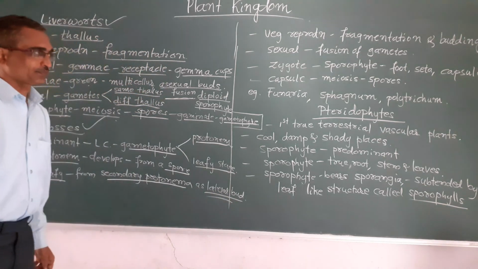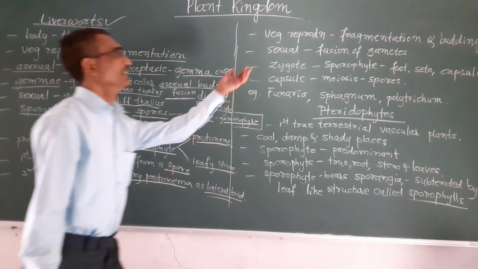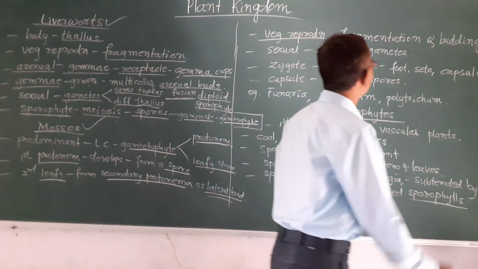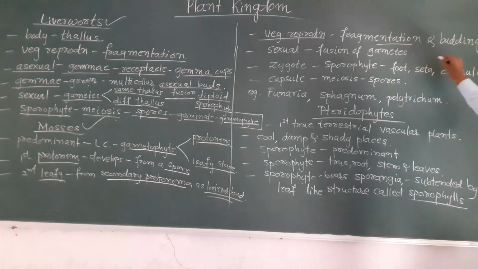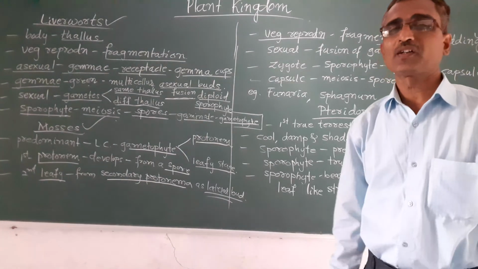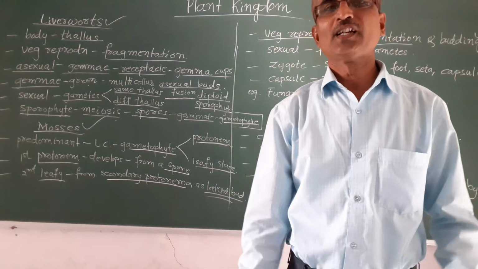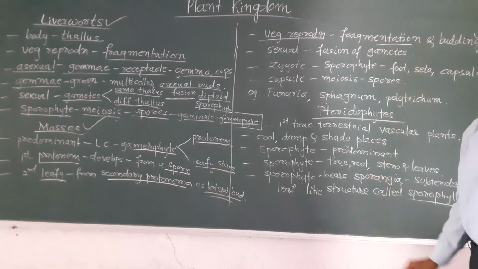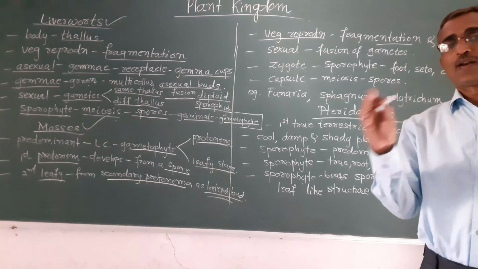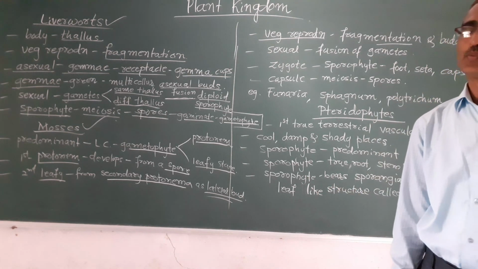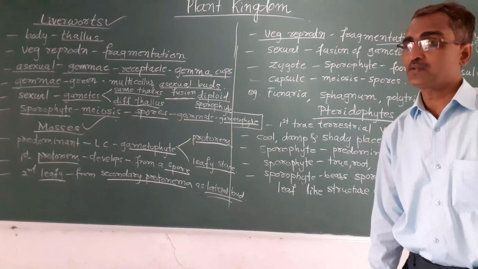Further, in mosses vegetative reproduction takes place by fragmentation and budding. In fragmentation the whole body is broken into pieces, and each piece develops into a new individual.